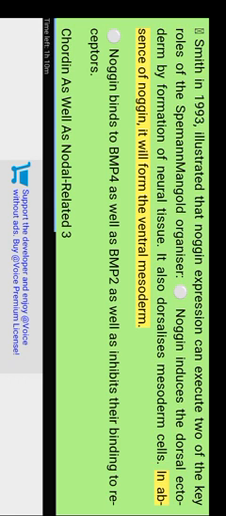Smith in 1993 illustrated that noggin expression can execute two of the key roles of a Spemann organizer. Noggin induces the dorsal ectoderm by formation of neural tissue. It also dorsalizes mesoderm cells. In absence of noggin, it will form the ventral mesoderm. Noggin binds to BMP4 as well as BMP2 and inhibits their binding to receptors.